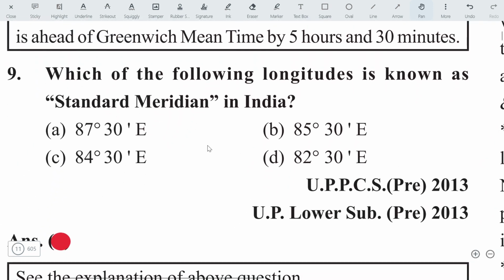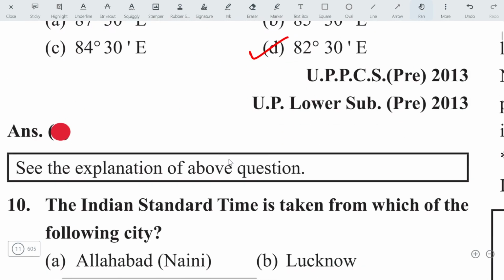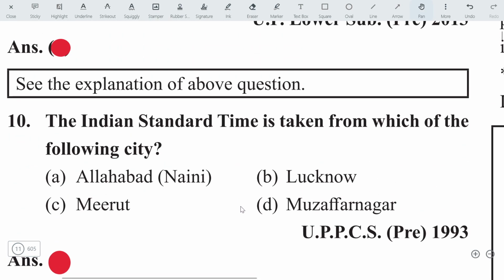Which of the following longitudes is known as the standard meridian? It is 82 degree and 30 minutes. Let's move on to the next question. The Indian Standard Time is taken from which of the following cities? It is taken from Allahabad, Naini. Already I have told you this.